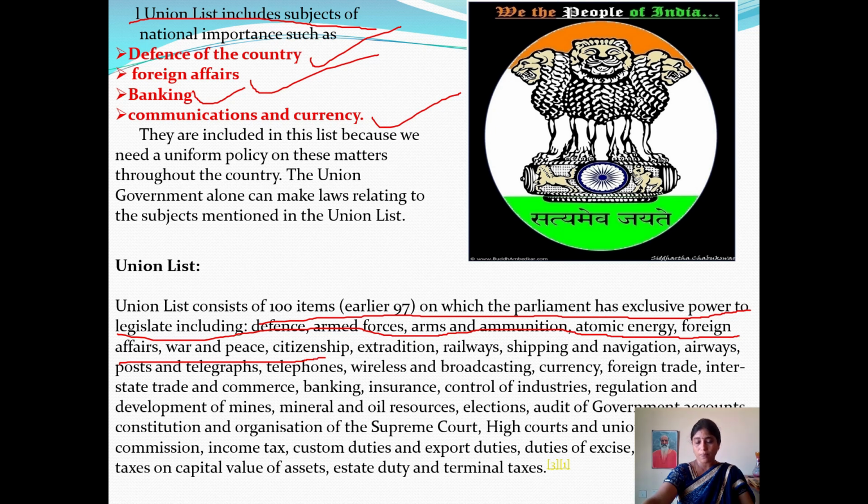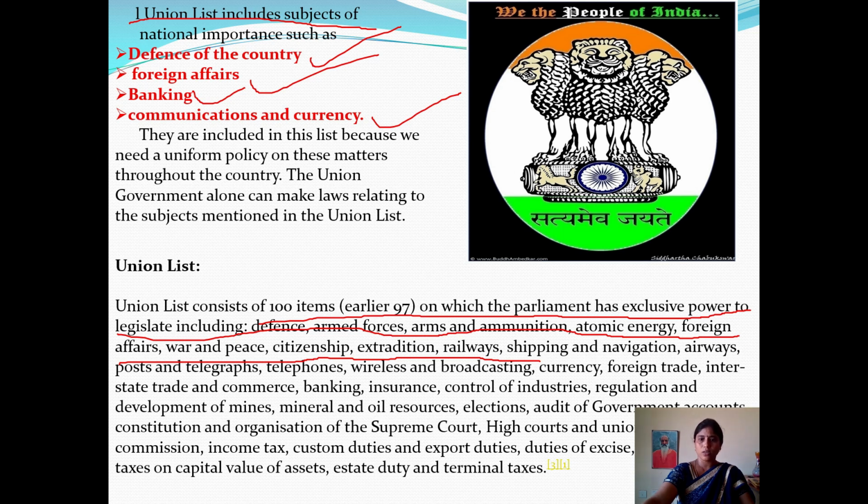Like our present, we are all Indians. We have Indian citizenship and we have our own unique identity card also, UID, like our Aadhaar cards, PAN cards, and income tax. These are all under the control of the union list only. Extradition, railways: Indian railways, there is no state railways. Is it correct?